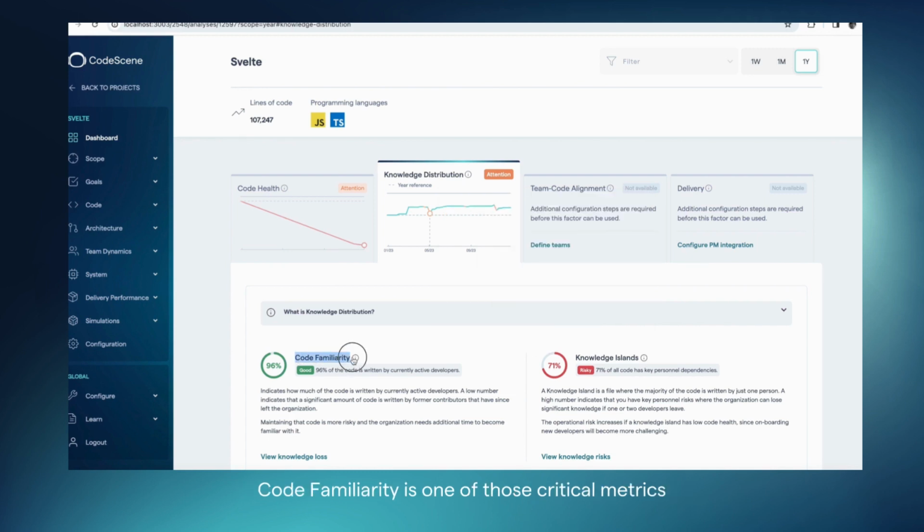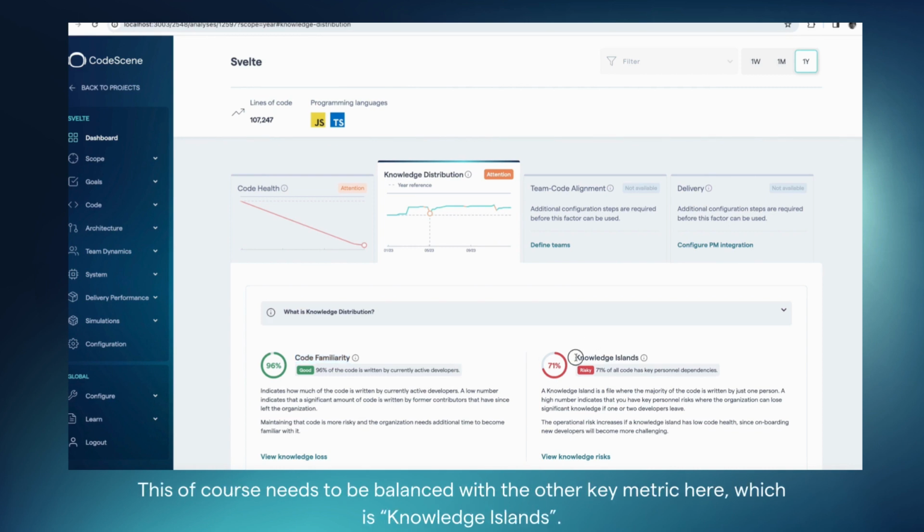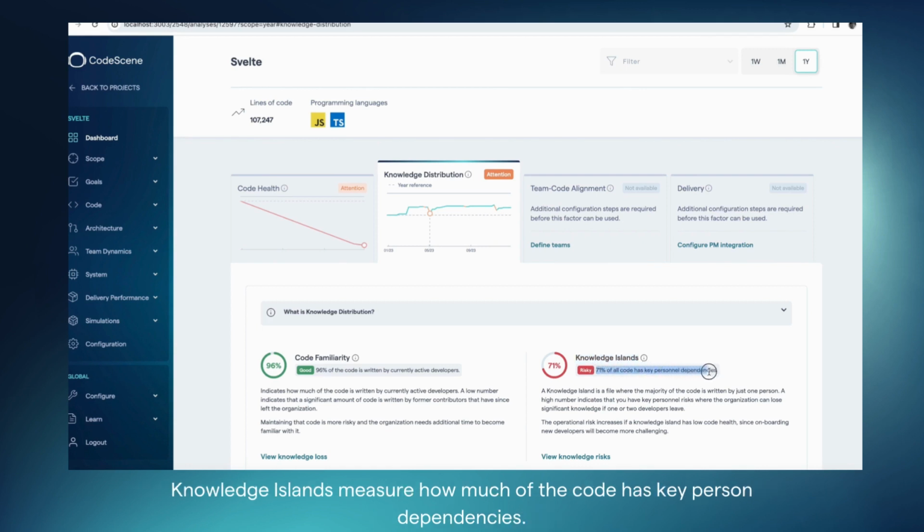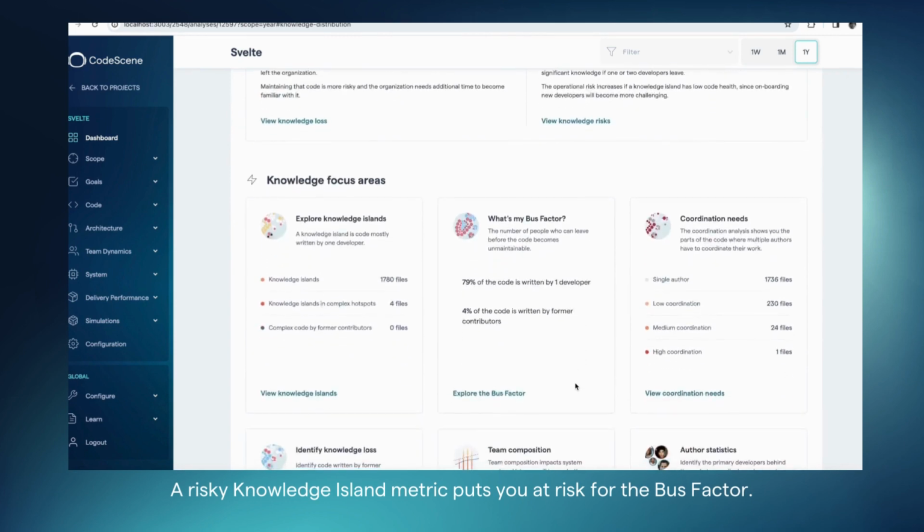Code familiarity is one of those critical metrics that tells you how much of the code is written by the current development team. We see that for Svelte, this looks really good. Almost all of the code is written by currently active developers. That means that somewhere in the organization, someone has detailed knowledge of how every single piece of code works. This, of course, needs to be balanced with the other key metric here, which is knowledge islands. Knowledge islands measure how much of the code has key person dependencies, and we see that this aspect is risky in Svelte. A risky knowledge island metric puts you at risk for the bus factor.